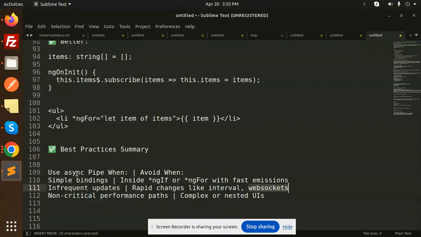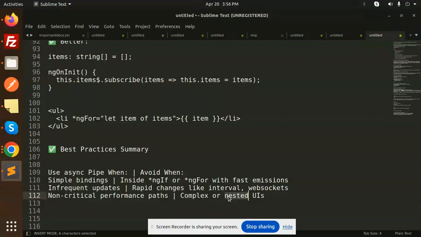Here you can see that you can use the async pipe when there are simple bindings, and you avoid it inside ngIf and ngFor with fast emissions. Second, if there are infrequent updates you can use it, but avoid it with rapid changes like interval and WebSockets. For non-critical performance paths you can use the async pipe, and for complex and nested UIs, don't use it.